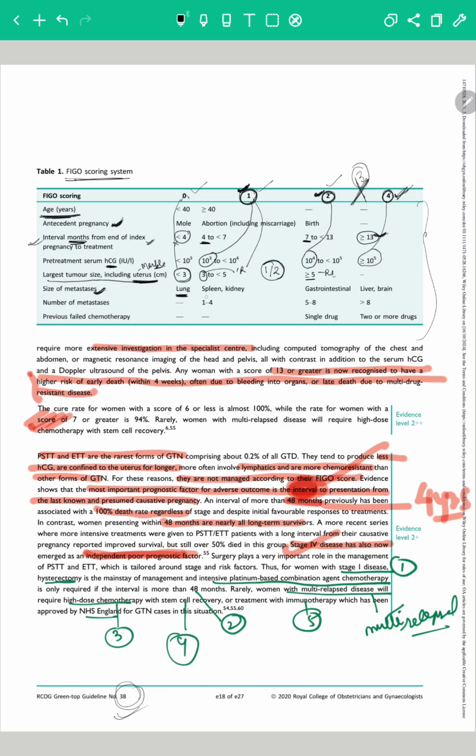Leon is 0, speaks is 1, Gujarati is 2, and language beautifully, liver and brain, is 4. Now there are 2 more points left: the number of metastasis and the previous failed chemotherapy.